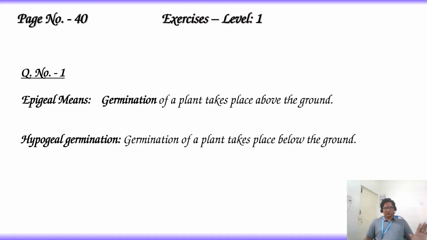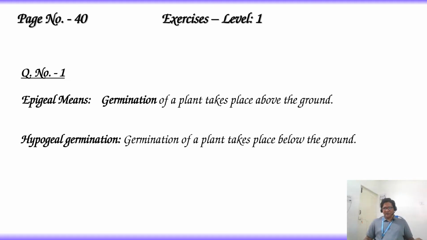So here it is clear that germination is of two types: epigeal germination and hypogeal germination. Epigeal germination means germination of a plant takes place above the ground. Hypogeal germination means germination of a plant takes place below the ground.